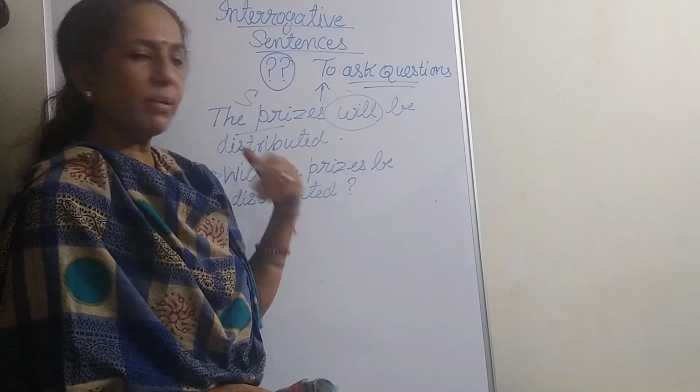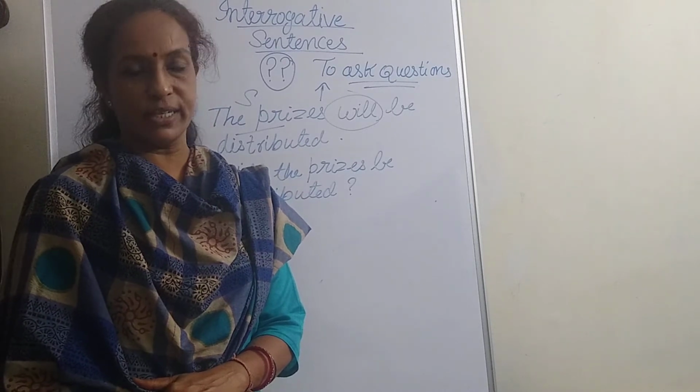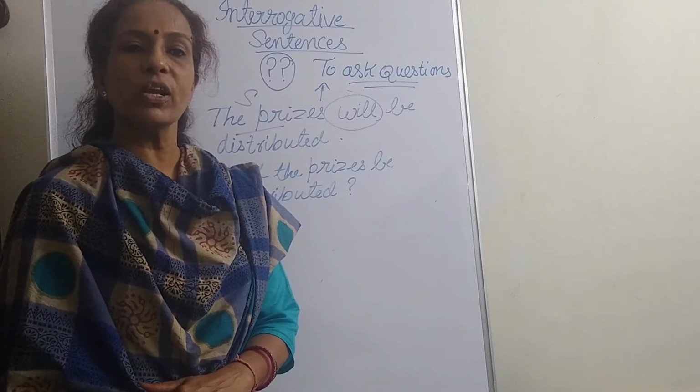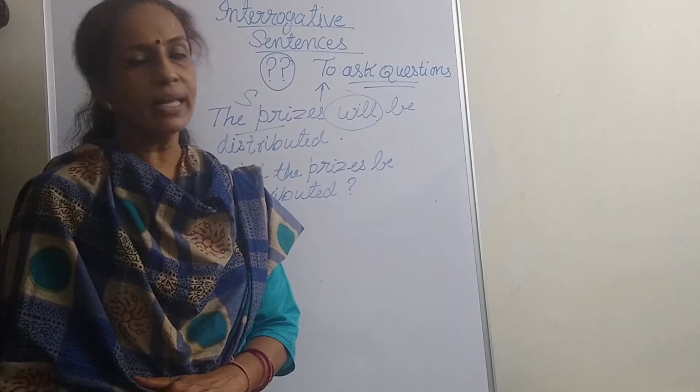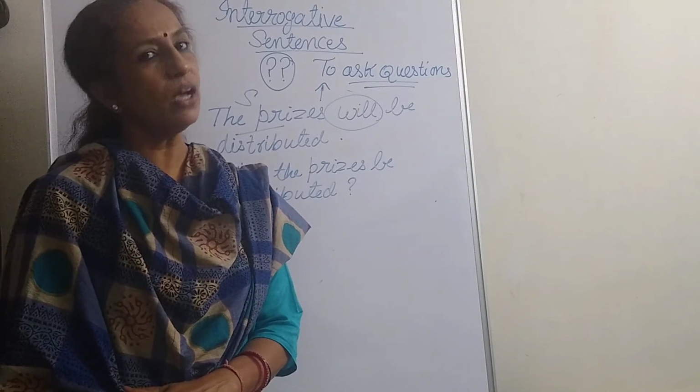A few examples I had given you earlier: yesterday was a holiday. Was yesterday a holiday? What answer do you get? Yes, yesterday was a holiday, or no, it wasn't a holiday.